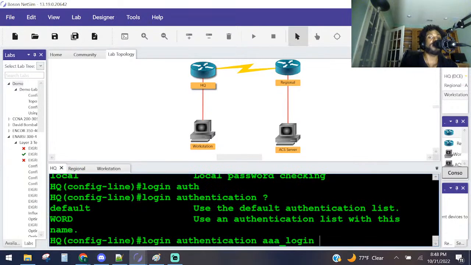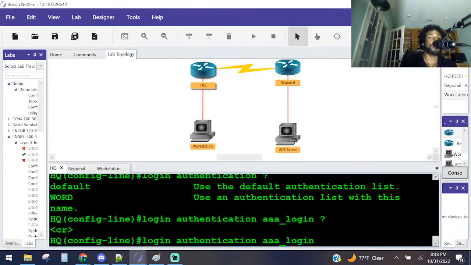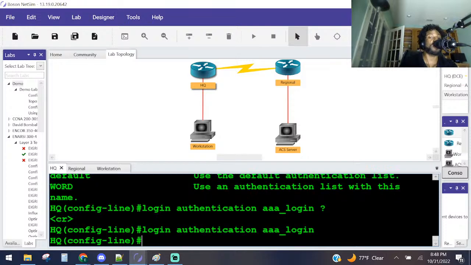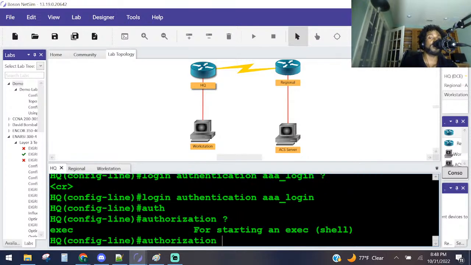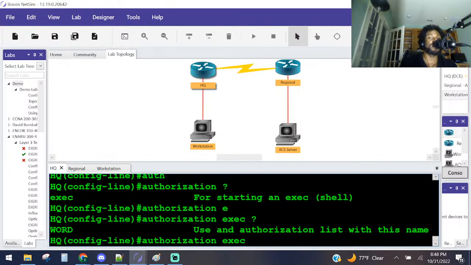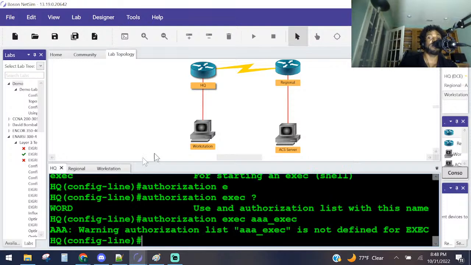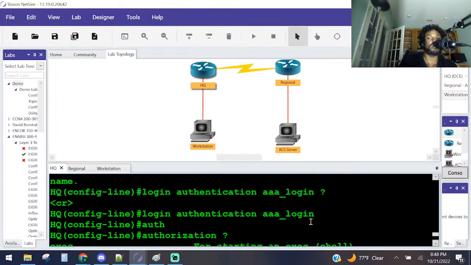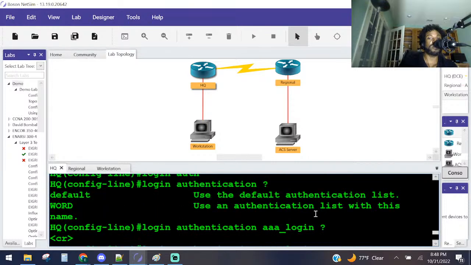In this case, we question mark. That's our authentication method. Now we do authorization, question mark, exec, question mark, and the name of the authorization method, which is what? AAA underscore exec. Let's see here. We didn't create that method. Interesting, I thought we did. Let's see. So we did AAA login. Where was it?